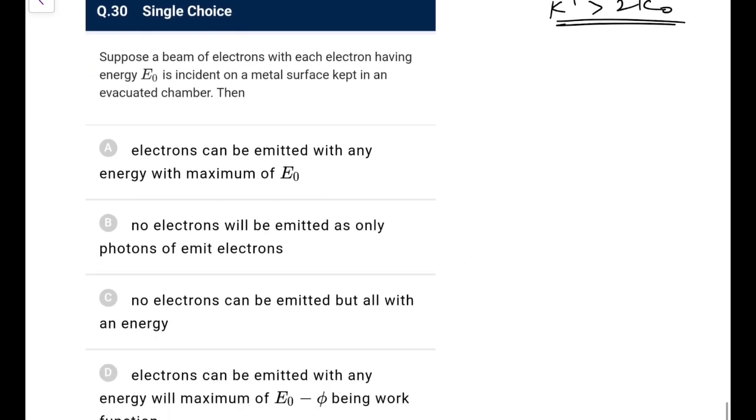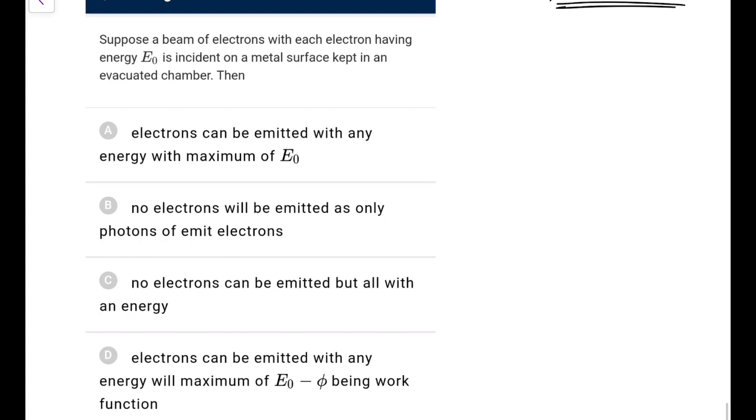Next, suppose a beam of electrons with each electron having energy E naught is incident on a metal surface kept in an evacuated chamber. Then the options: the electrons can be emitted with any energy with a maximum of E naught. No electrons will be emitted, as only photons can emit electrons. No, this is not the right thing. No electrons can be emitted, but all with the same energy.